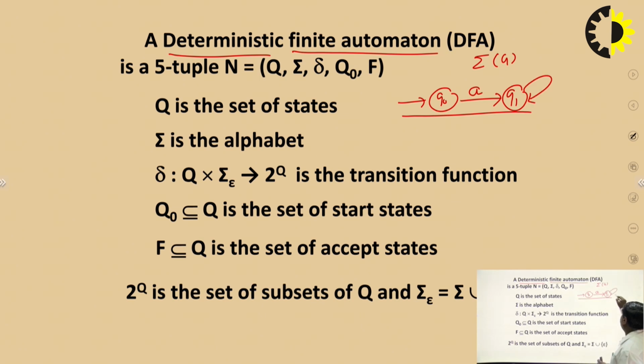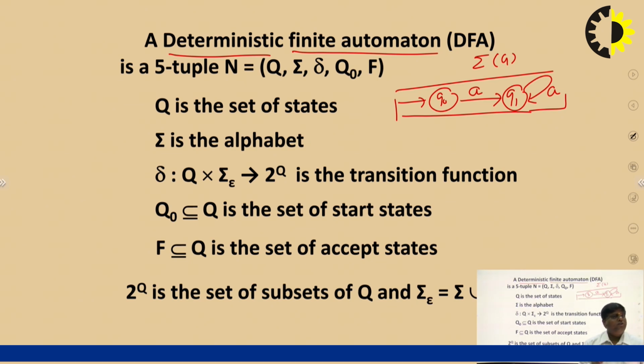If the machine moves on the same state with the help of the A input, it means on input A on Q0 a transition is available, and on input A on Q1 a transition is available. Now this machine is known as the deterministic finite automata. So there are two important features of the deterministic finite automata. First, the path is defined. Second, the machine is complete. Now this is the basic definition of the deterministic finite automata.